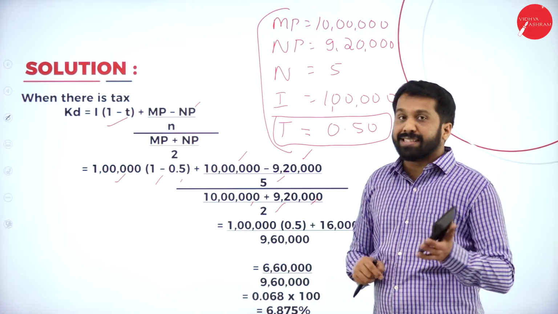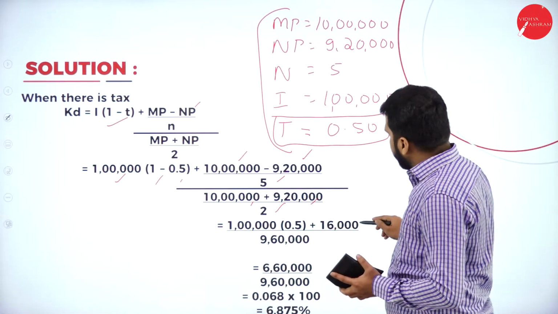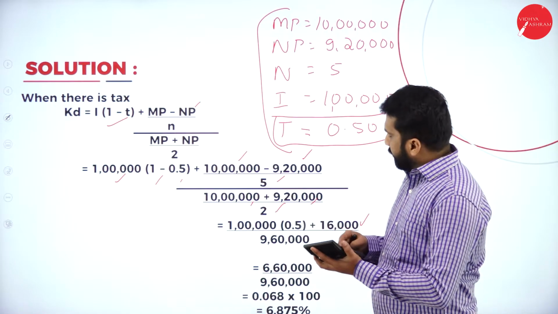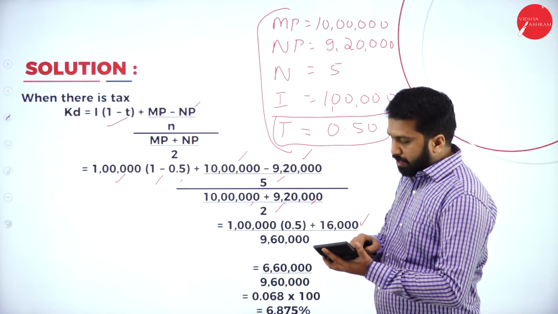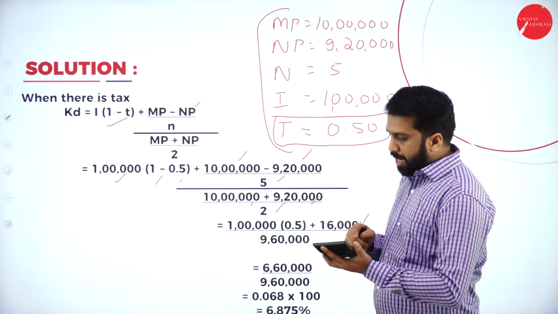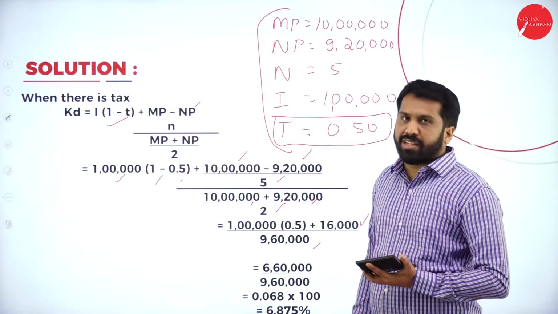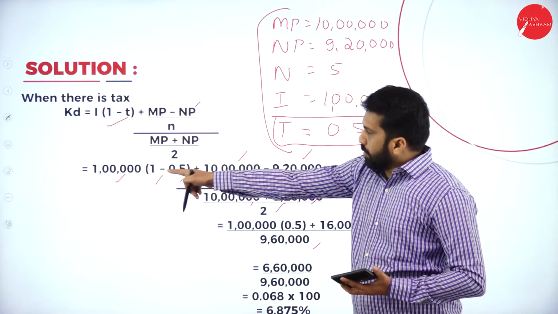How much will you get? 16,000. Same procedure for this one: 10 lakh plus 9,20,000, divided by 2. The average is 9,60,000. These two will not change.